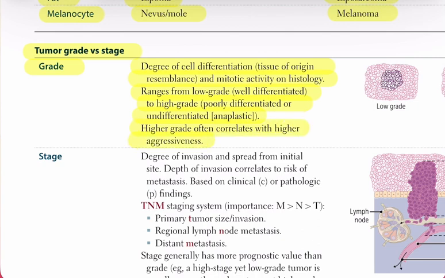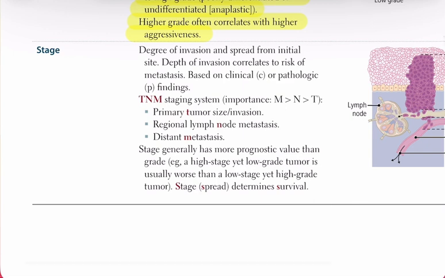Stage describes the extent of invasion and spread from the primary site, where depth of invasion correlates with metastatic risk. Staging incorporates clinical, C, and pathologic, P, findings. The most common system used worldwide is the TNM staging system, which evaluates the primary tumor size and invasion, T, the presence of regional lymph node metastasis, N, and the presence of distant metastasis, M.